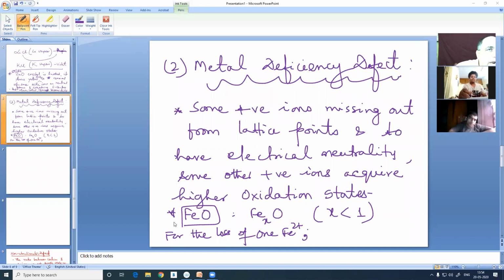But because at some intermediate points, ferrous ions are absent and the corresponding oxide ions are present, how to make the charge neutral? It is possible only when, per missing ferrous ion, 2 ferrous ions remain as ferric. That we shall write down here. So for the loss of 1 ferrous ion, 2 ferrous ions to exist as ferric ions.